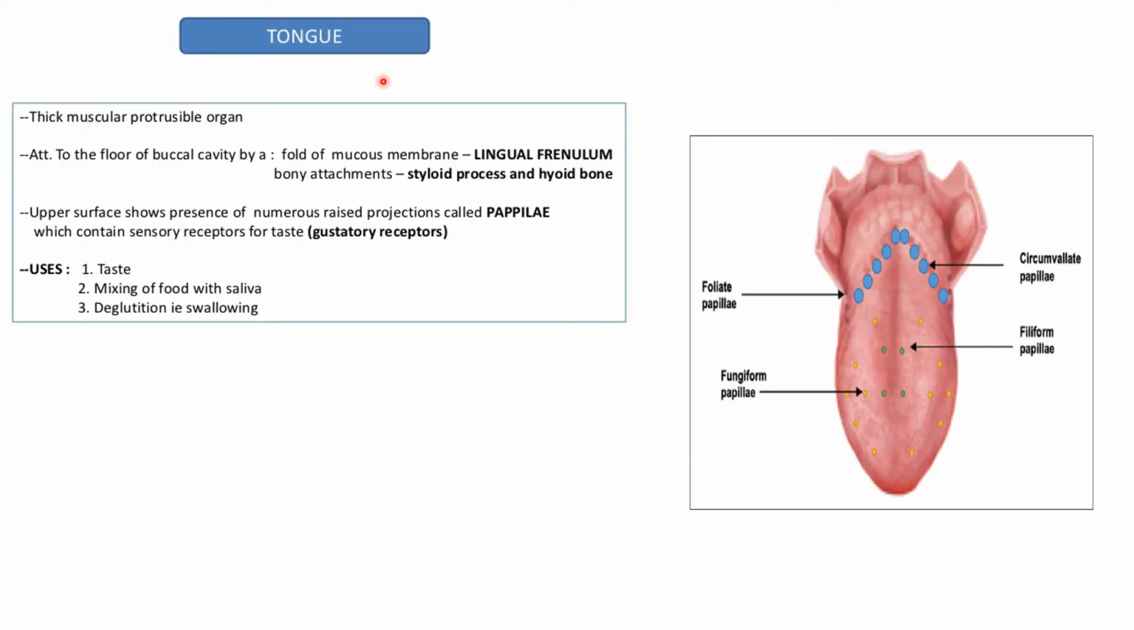Moving on to the tongue. The tongue is a thick muscular protrusible organ, that means you can protrude it out, attached to the floor of the buccal cavity. The upper surface shows presence of numerous raised projections, which are known as papillae. As you can see over here, these dots are known as papillae. They are nothing but sensory receptors for taste, which are known as gustatory receptors. So what are the uses? It is used for taste, mixing the food with saliva, and deglutition, that is swallowing.